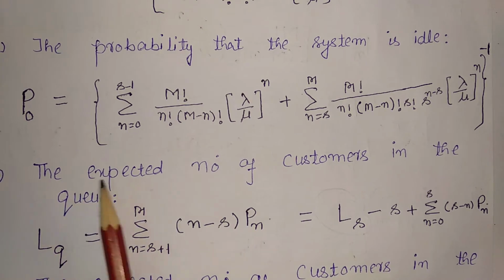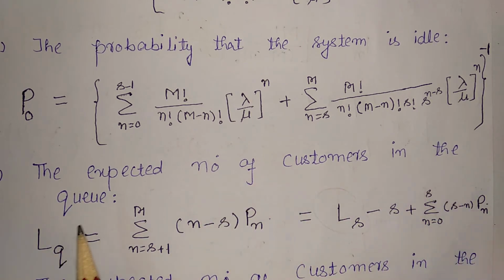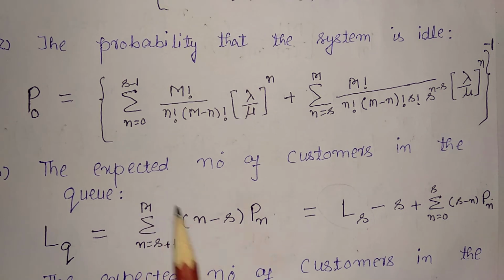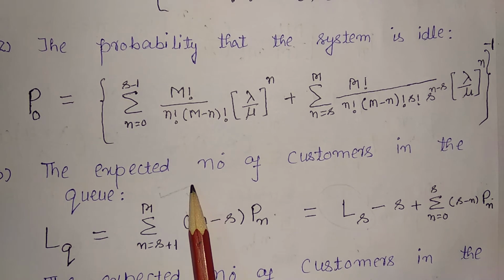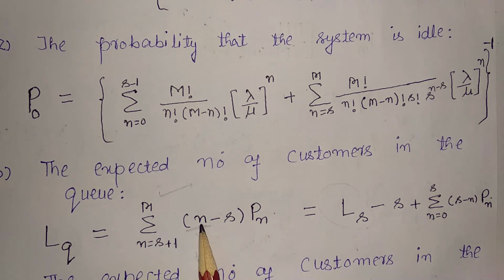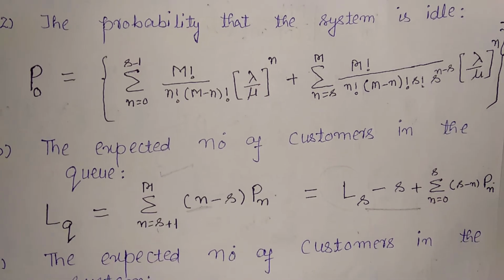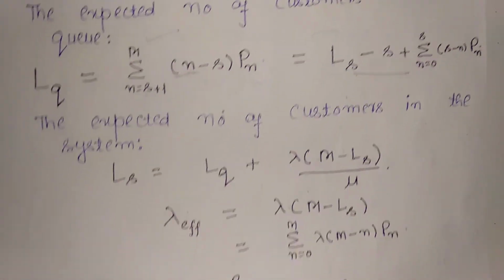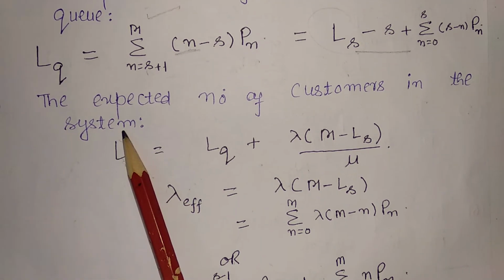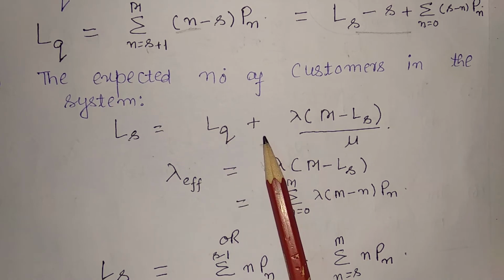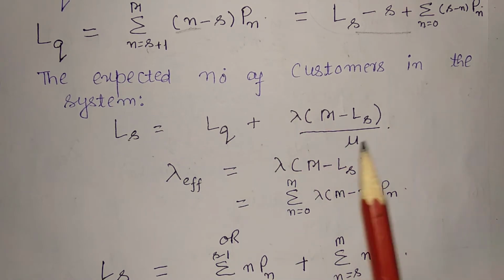Now, the expected number of customers in the queue, LQ, is equal to the summation over n from s plus 1 to M of (n minus s) into Pn, where M is the maximum number of customers, n is the number of customers in the system, and s is the number of servers. After that, the expected number of customers in the system is equal to LQ plus effective arrival rate upon mu.